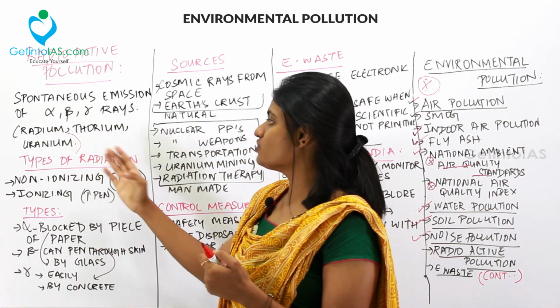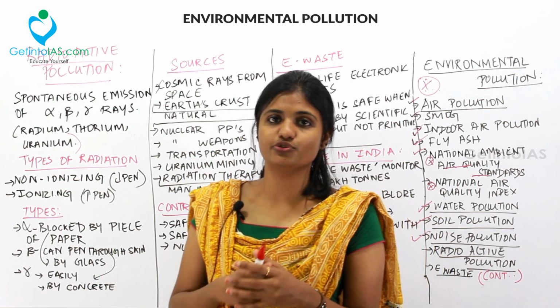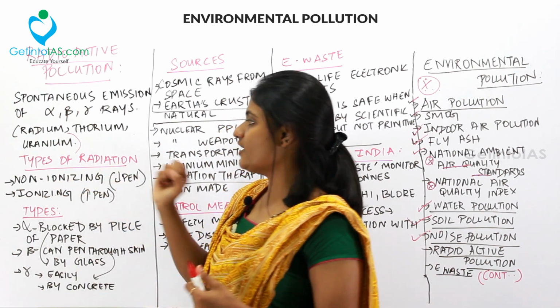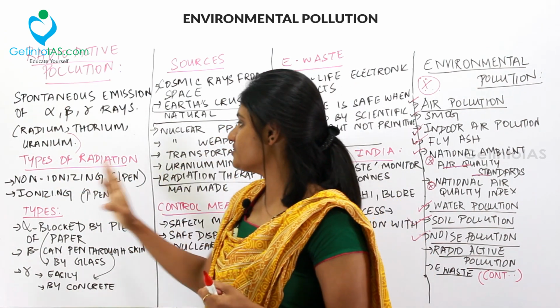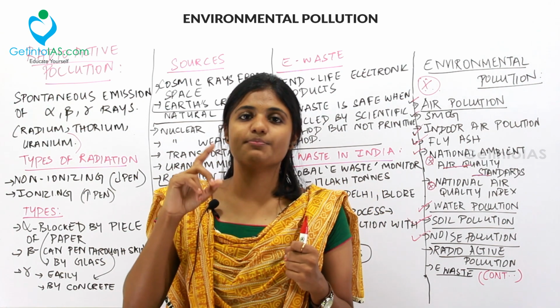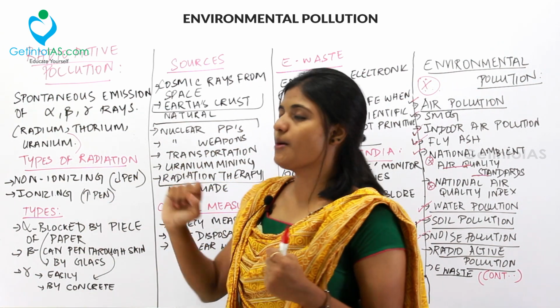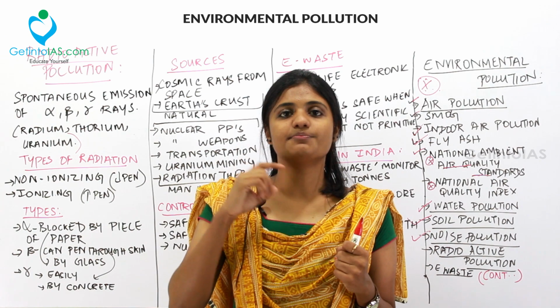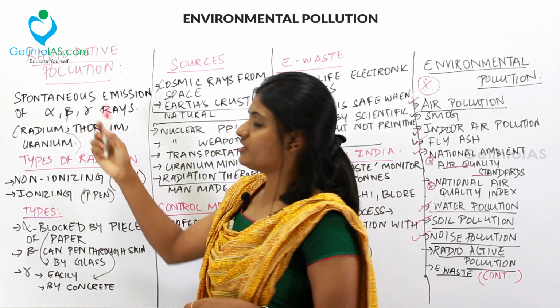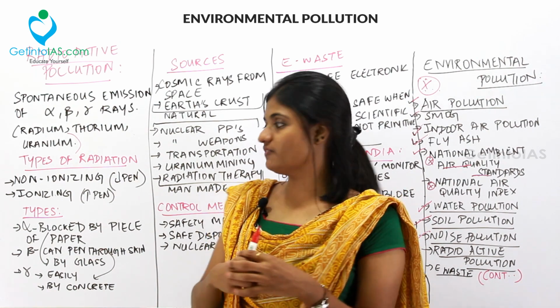What are the types of radiation under radioactive pollution? There are two types of radiation. First one is the non-ionizing radiation and the second one is the ionizing radiation. In non-ionizing radiation, the penetration power is less, but in ionizing radiation, the penetration power is more. For example, the gamma rays over here have more penetration power.